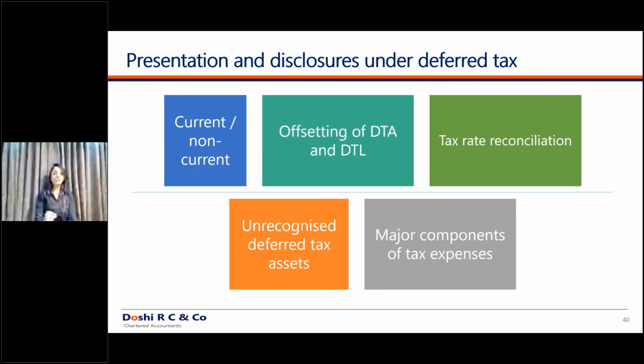Then, unrecognized deferred tax assets. Whatever your unrecognized deferred tax assets are should be disclosed in your financial statements. And your major components of tax should be disclosed in your financial statements. So if you recognize deferred tax liability, the major components such as property, plant and equipment, your provision for gratuity, whichever components you have recognized the deferred tax on, you should disclose it in your financial statements. So this is about the disclosures required.